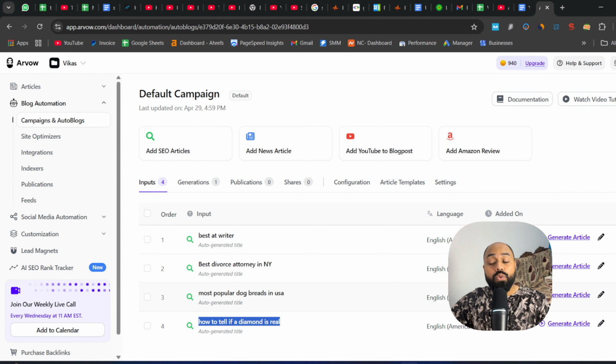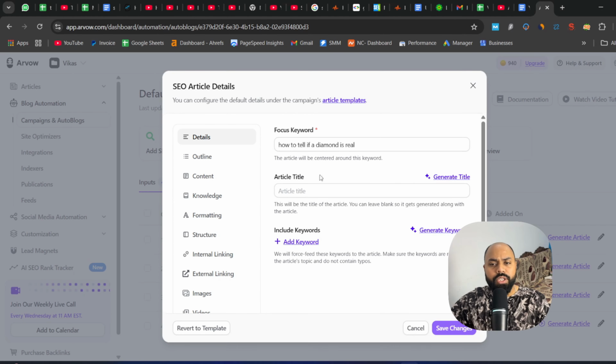So now there are two options. So number one option is generate article, and the second option is this pencil button. So if I click on generate article, it's going to produce an article in just under 1 minute. But if you want more control, if you want to feed more information to the AI, you want to control how it is produced, I highly recommend that you use this feature.